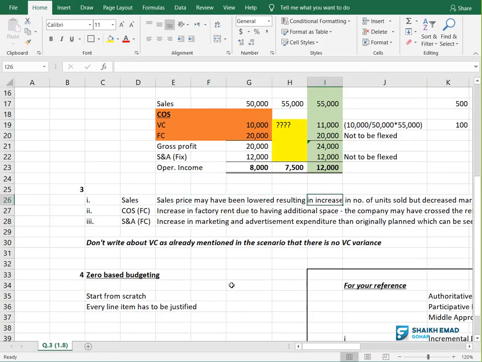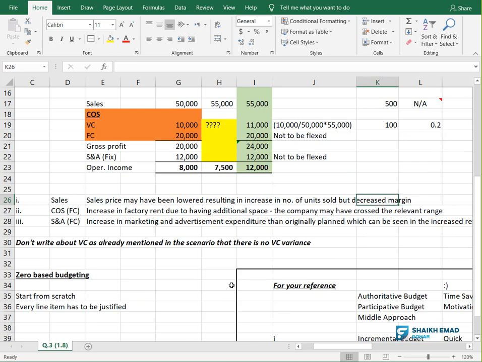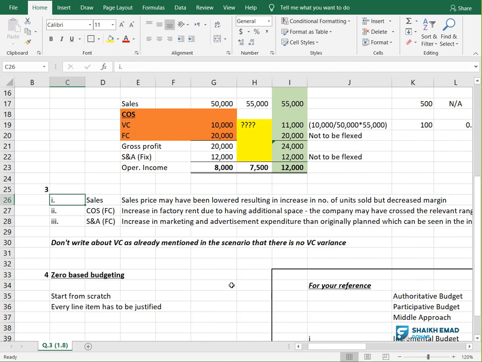We are saying that sales price may have been lowered, resulting in an increase in the number of units sold but a decreased margin. When you want to increase the sales, what you do normally is reduce your selling price to increase your demand. So in this situation, what will happen? Your margin is going down.